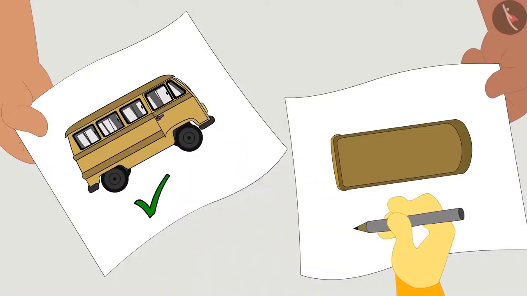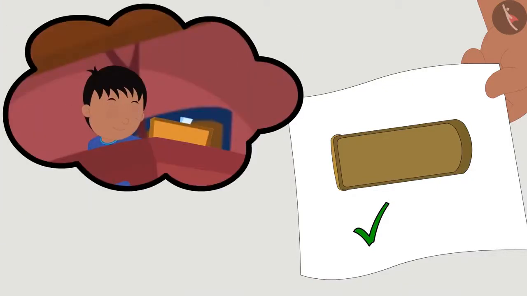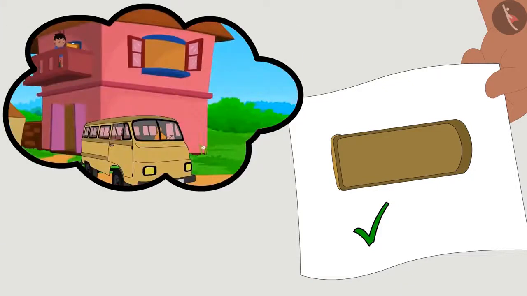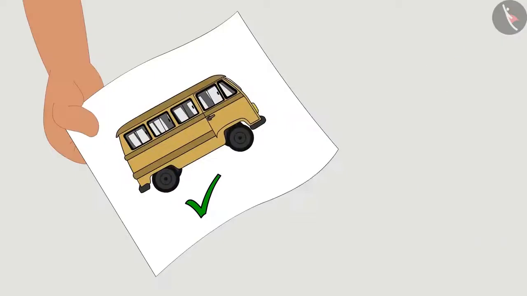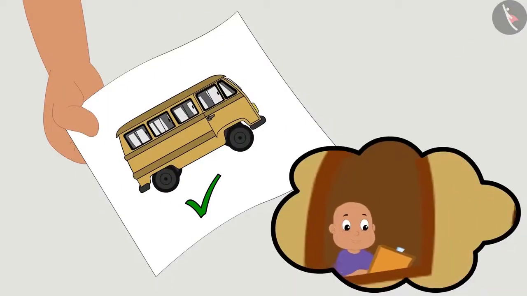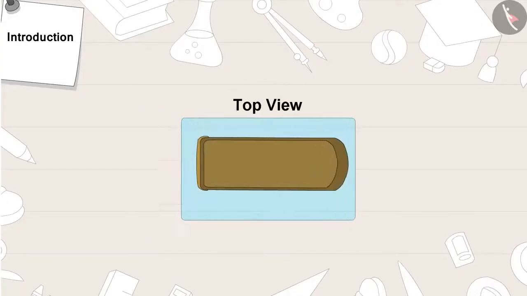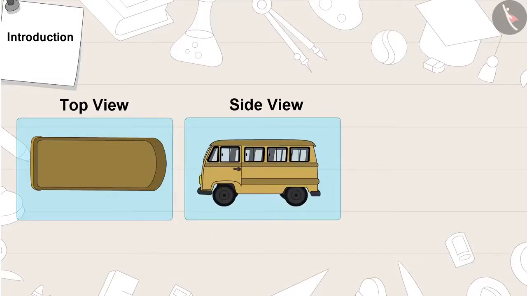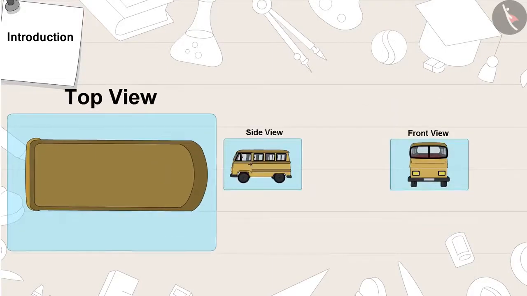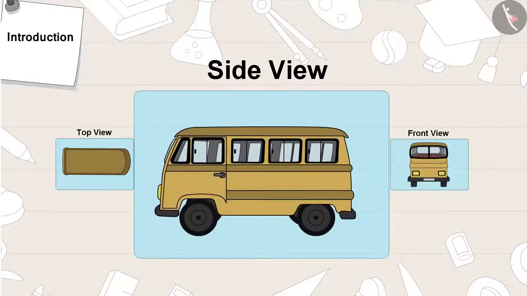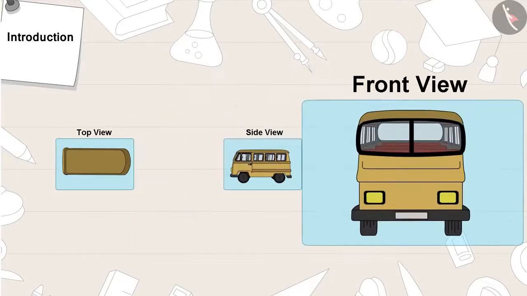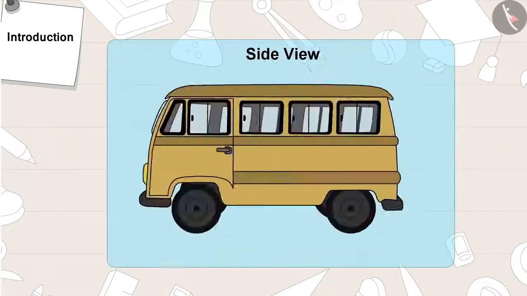In fact, the drawings of both Raju and Bablu are correct. Raju had drawn the top view of the bus, whereas Bablu saw the bus from the side while drawing it. All objects can be viewed from three different sides: from the above, that is top view, side view, and front view. Let's understand this in detail.